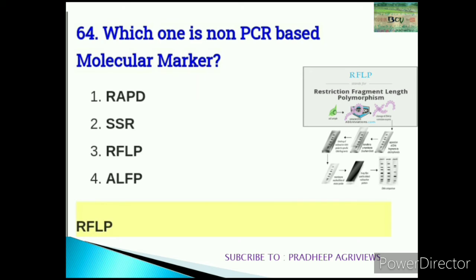64. Which one is non-PCR based molecular marker? Non-polymerase chain reaction based molecular marker, that is RFLP. The abbreviation for that: restriction fragment length polymorphism.